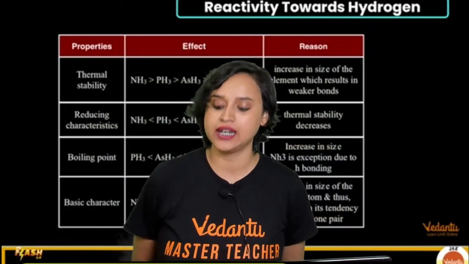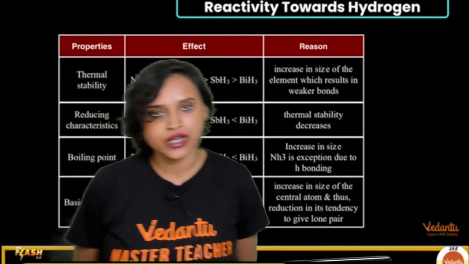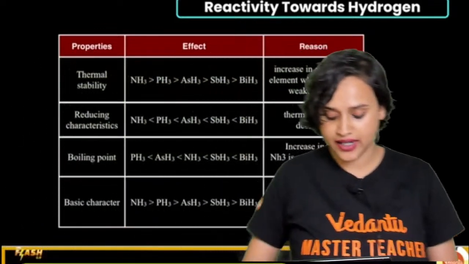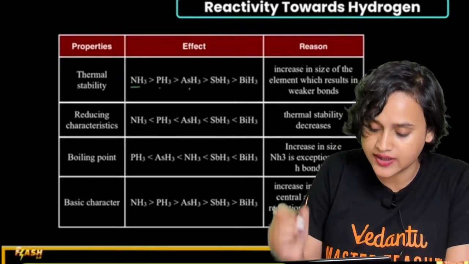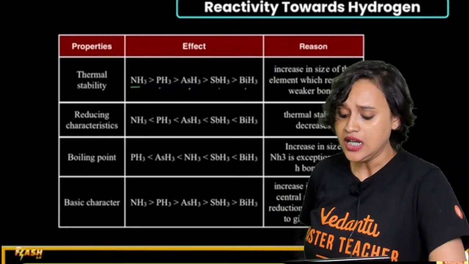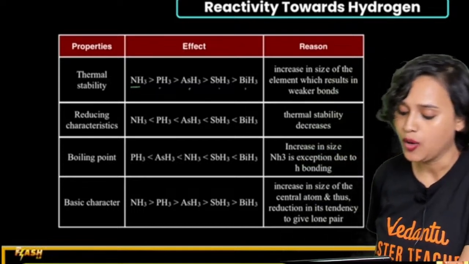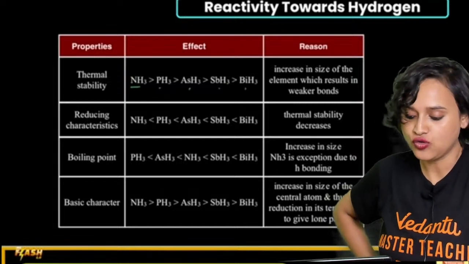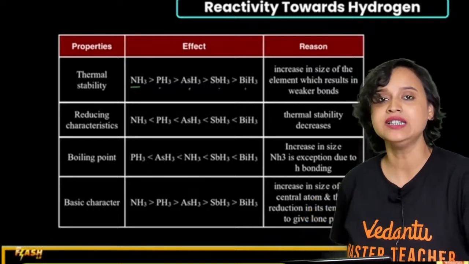So you form NH3, PH3, AsH3, SbH3, BiH3. Now let us talk about the thermal stability of these hydrides. NH3 has the highest thermal stability, then PH3, then AsH3, then SbH3, and then BiH3. The increase in size of the element, which results in weaker bonds, is the reason why the thermal stability of NH3 is so high, and why BiH3 has such a low thermal stability.